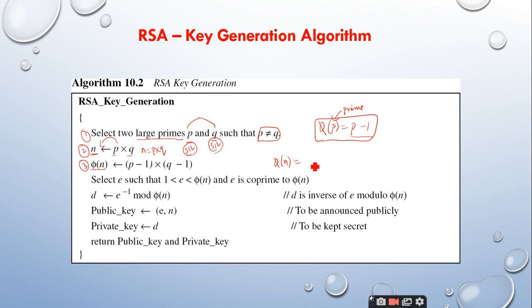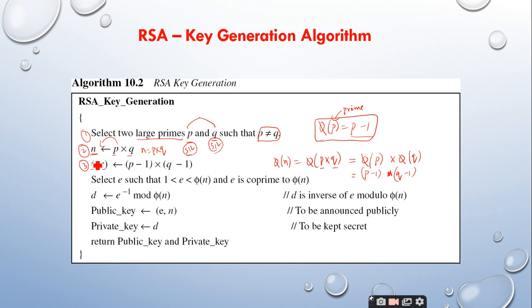Phi of n is nothing but phi of p multiplied with q. Am I right or not? Yes, sir. Both p and q are prime numbers, so it can be written as phi of p into phi of q. If p is prime, the formula is p minus 1. Similarly, q is also prime, therefore it becomes q minus 1. So this is how you calculate the Euler totient function.